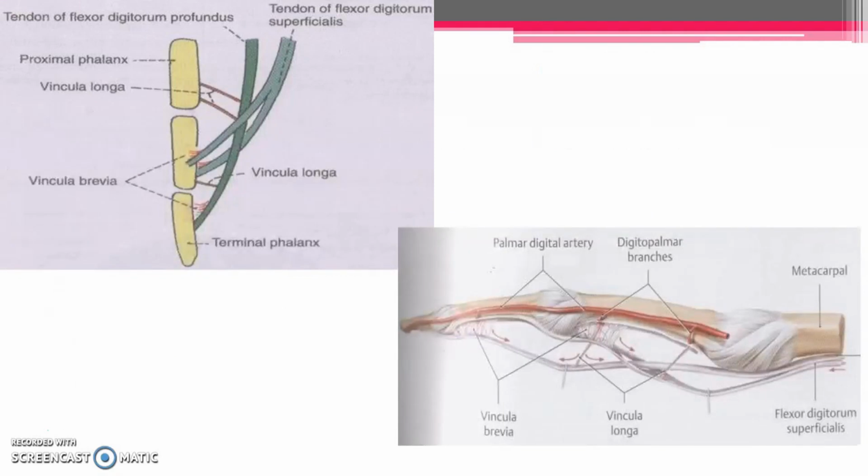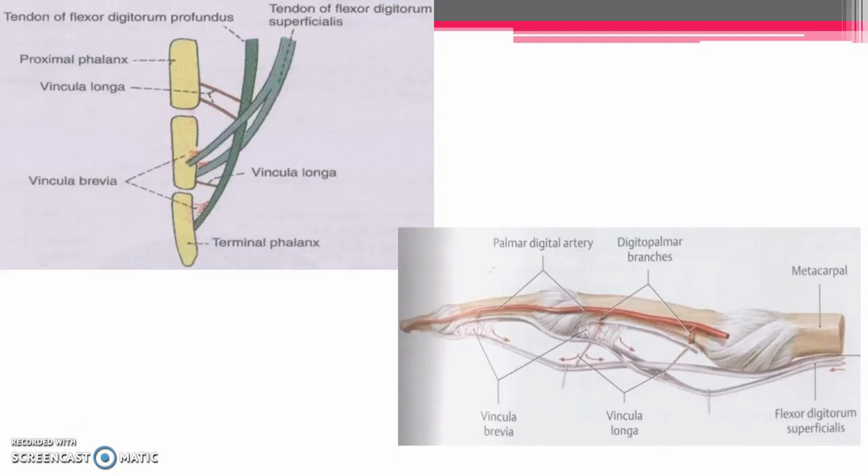Here in this picture you can make out vincula longa and vincula brevia. Here you can see vincula longa attached to flexor digitorum superficialis and profundus, and here you can also see some fibers close to the phalanx and the tendon, which are smaller, which we call vincula brevia, and these are larger, so we call them vincula longa. Here in this picture also it is clear. Vincula longa are synovial folds extending from the flexor sheaths to the phalanges. So the tendon and the phalanx are connected by these longa and brevia. This is brevia, which are smaller.